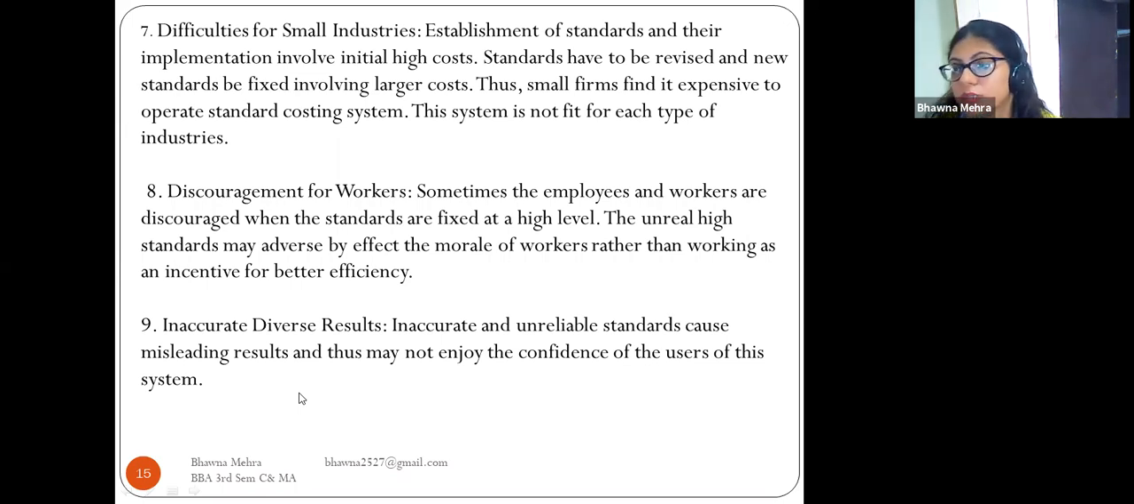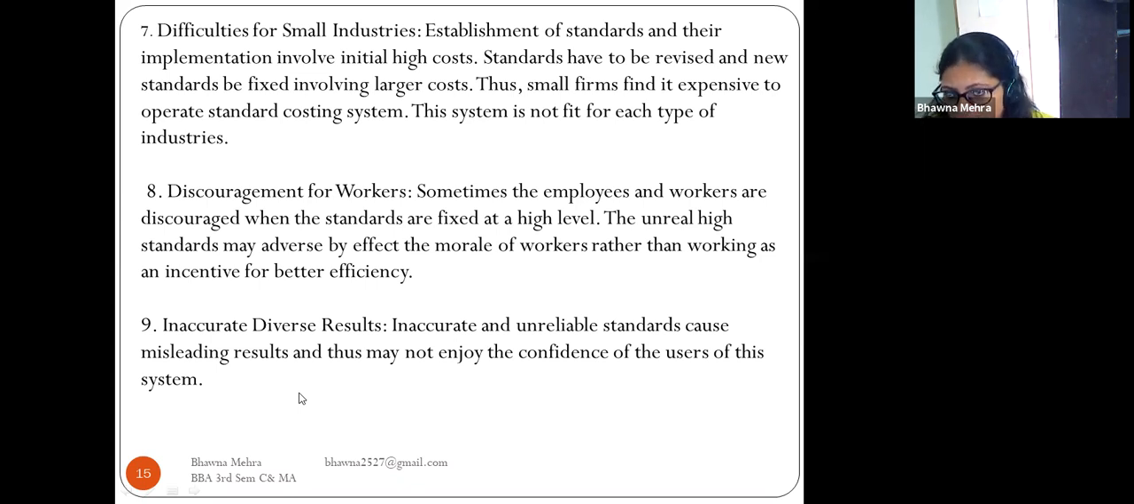Small industries face some difficulties. Establishment of the standards and their implementation involve a very high cost. Standards have to be revised and new standards fixed according to time, involving larger cost, and small firms find it very expensive to operate the standard costing system. This system is not fit for every type of industry.